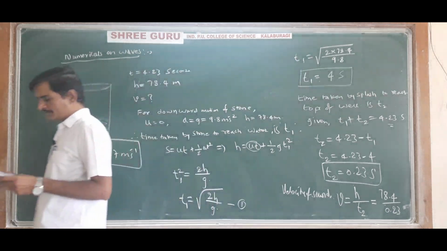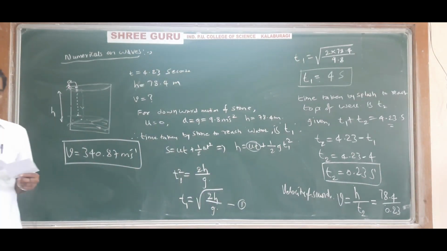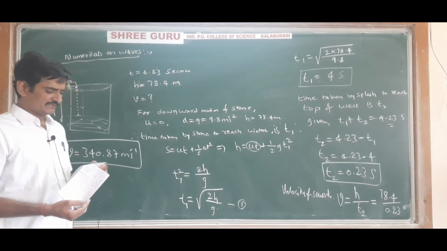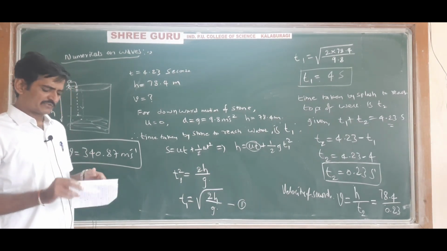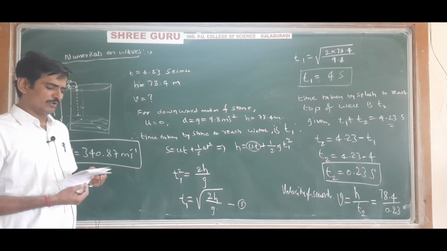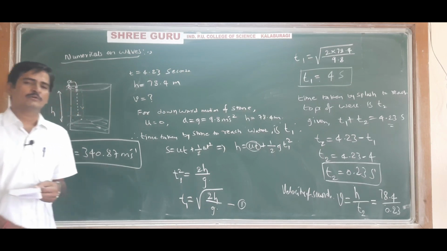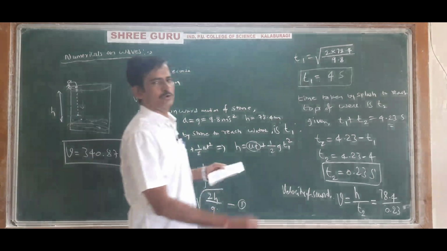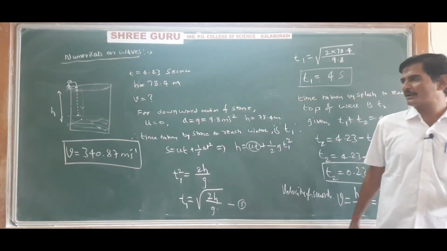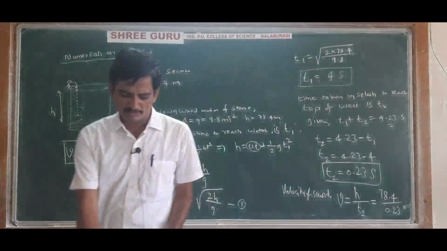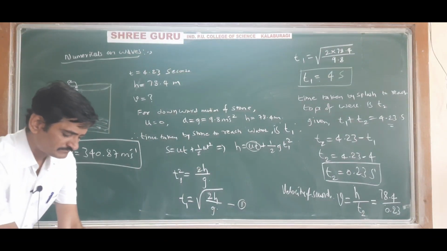Given that velocity of sound in air is equal to 332 meter per second. So in this numerical what have they given?